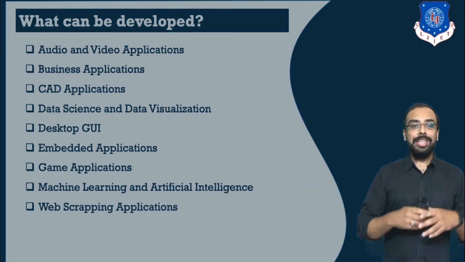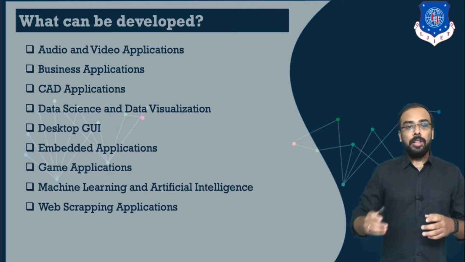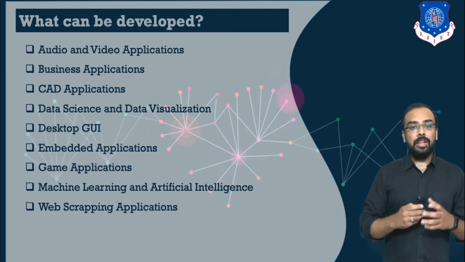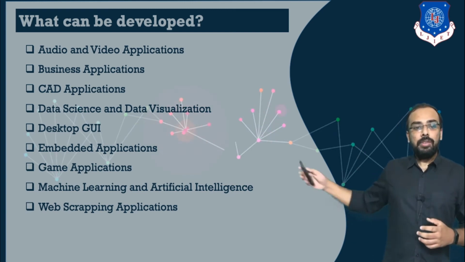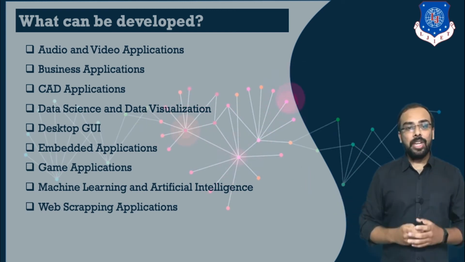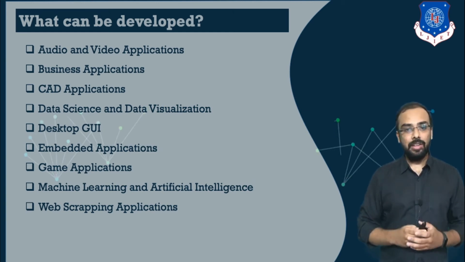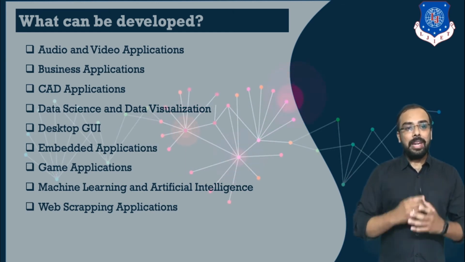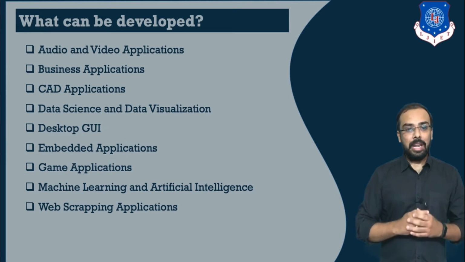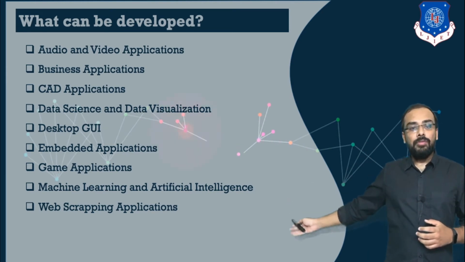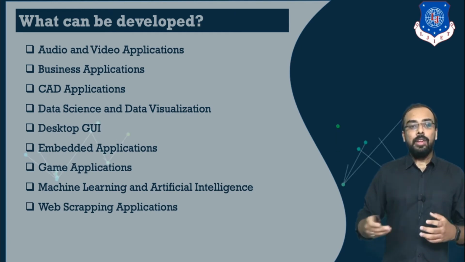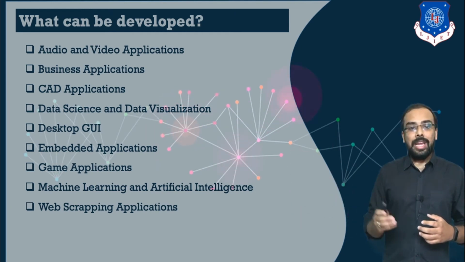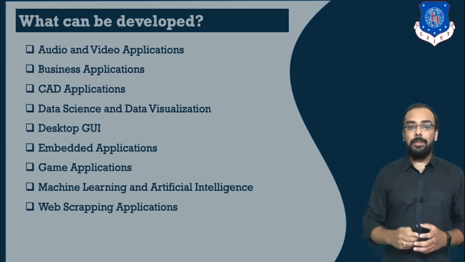Now, about EA Sports and Sony Entertainment: both of these giant companies are using Python and data science for developing their games. Whenever you want to create any application using machine learning and artificial intelligence, Python is used as the backend programming language. Whenever you want to develop web applications for scraping, Python can be used, as we know that it provides different libraries.